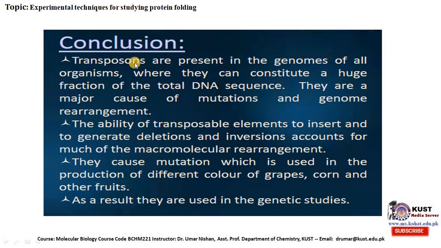Conclusion. Transposons are present in the genomes of all organisms, where they can constitute a huge fraction of the total DNA sequence. They are a major cause of mutations and genome rearrangements. The ability of transposable elements to insert and to generate deletions and inversions accounts for much of the macromolecular rearrangement. They cause mutations which are used in the production of different colors of grapes, corn, and other fruits. As a result, they are used in genetic studies.